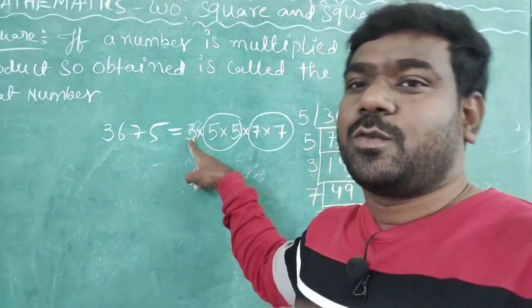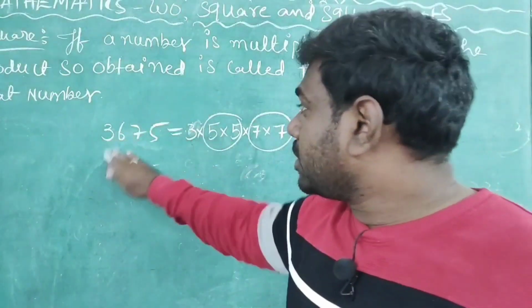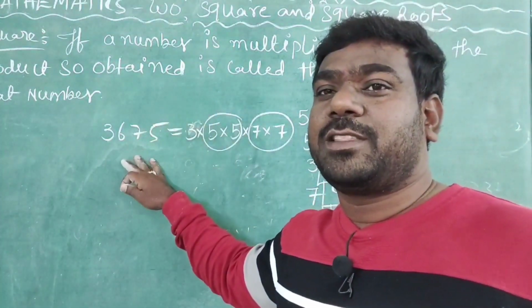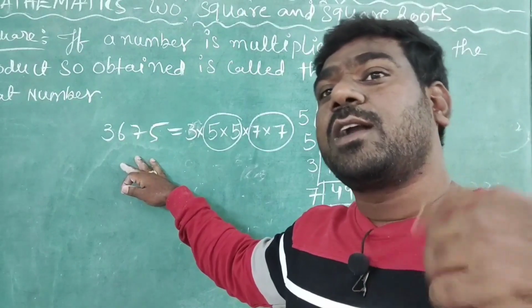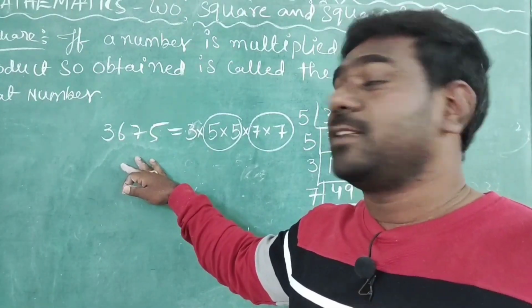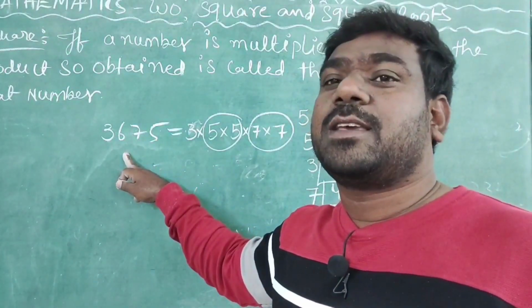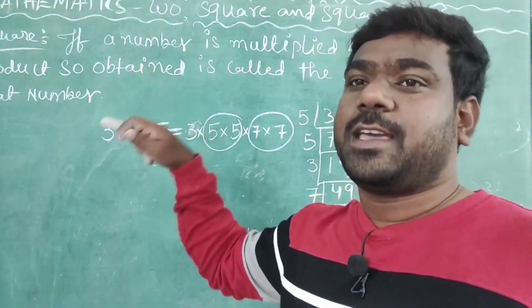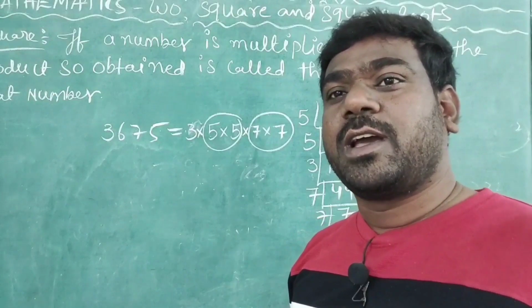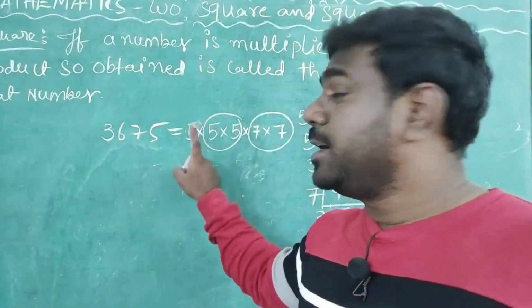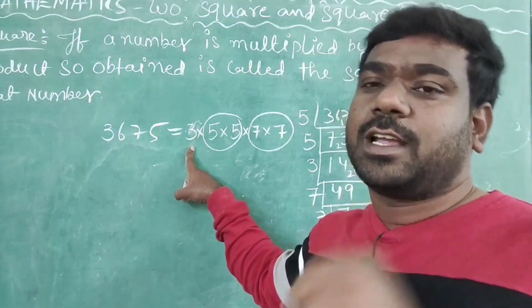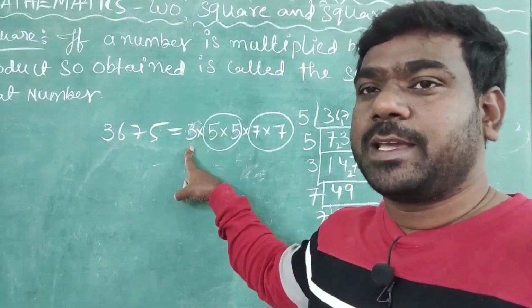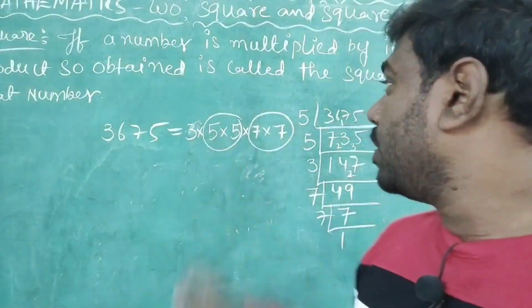So if I multiply both sides by 3, whatever answer comes, that product becomes a perfect square. Meaning we are making this number a perfect square by multiplying. That is for one condition. Understand here? Okay.